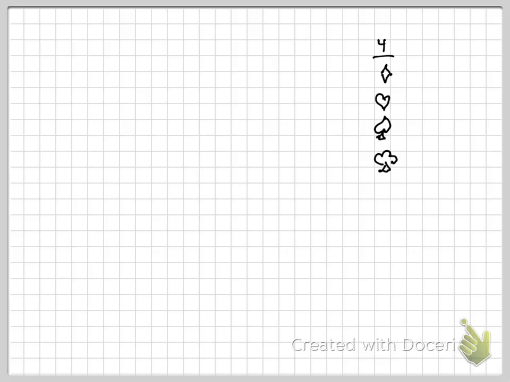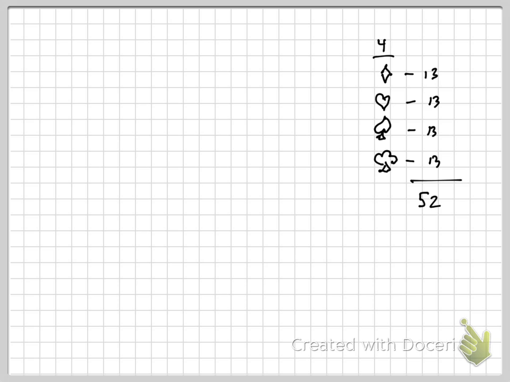Correct? How many diamonds are there? 13. How many hearts? How many spades? How many clubs? 13. How many total cards in a deck, not counting jokers? 52. How many of you knew that?